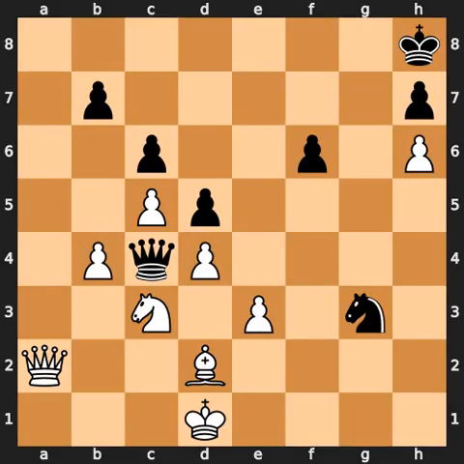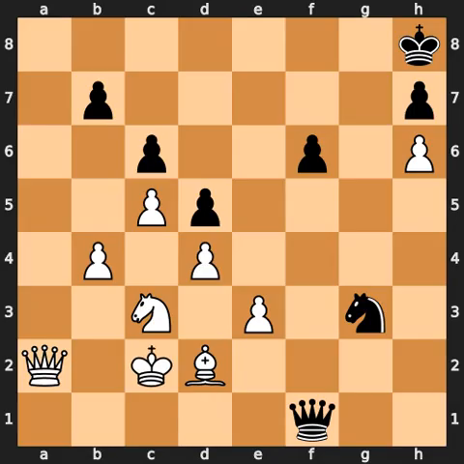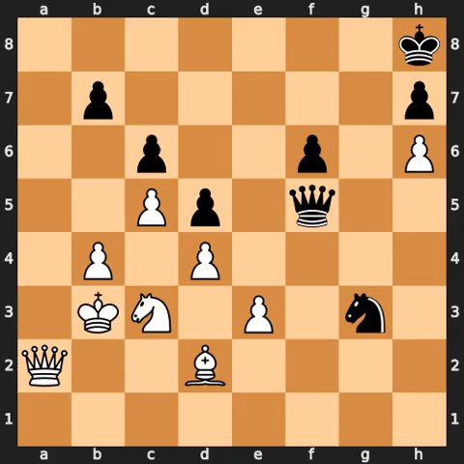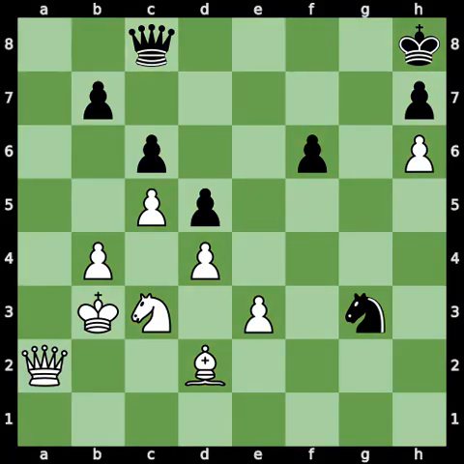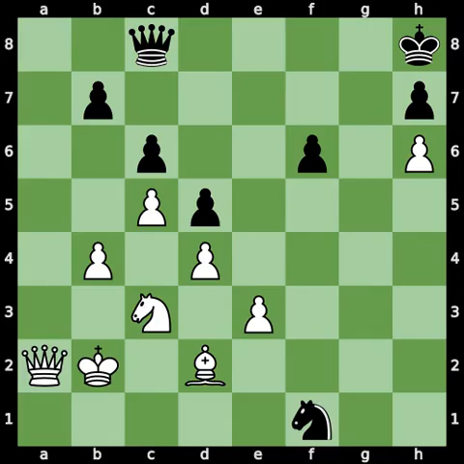Queen a2. Queen f1 check. King c2. Queen f5 check. King b3. Queen c8. Queen b1. This move gives back part of the advantage. The best move was King b2. For example, King b2. Knight f1.